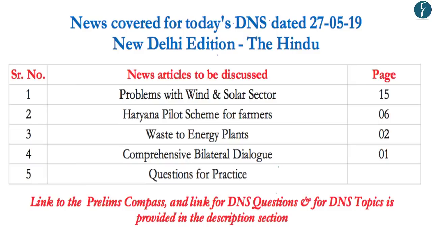Now we would be analyzing the Delhi edition of the Hindu newspaper of 27th of May 2019, and the news that would be covered today is given on the screen, and the timestamp for the same is given in the description and the comment section given below. And so now with this, let us start with the first article.